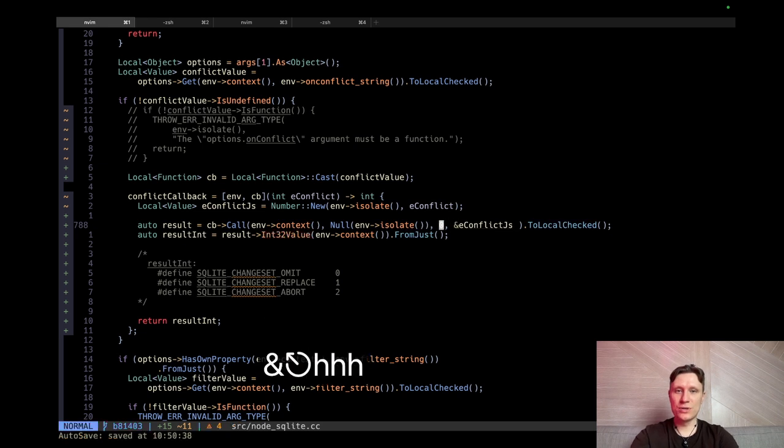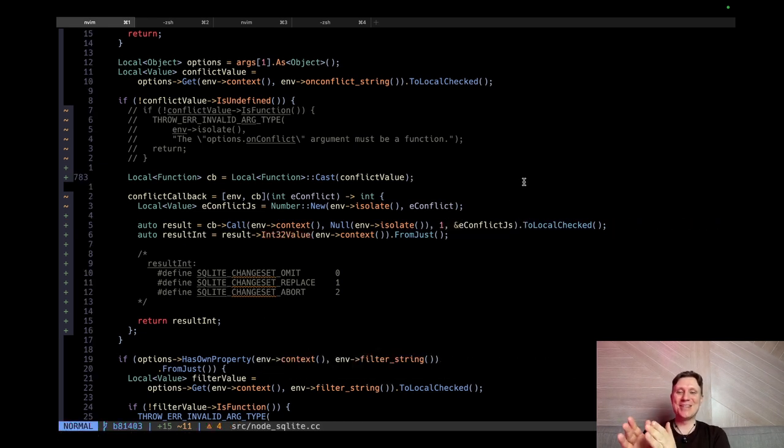I know why it works. I know why we don't need an array. In C++, an array is just a pointer to something, and then you have your elements stacked together. Because we have one element, it's the same as an array of one element. So we can take the address of this value and treat it as an array, and that will work. Arrays are pretty interesting in C++ and C and everything else low level. So we pass this. Now we should get this value in our JavaScript.